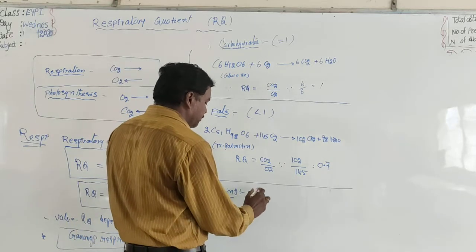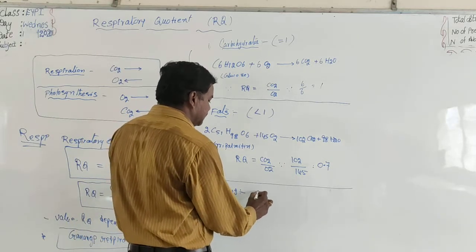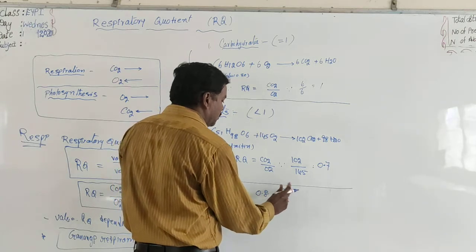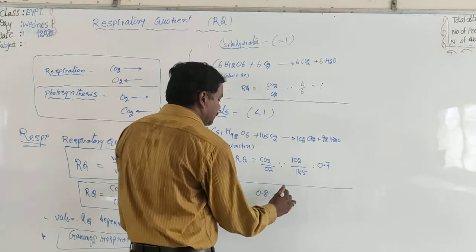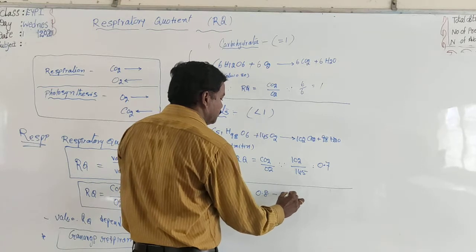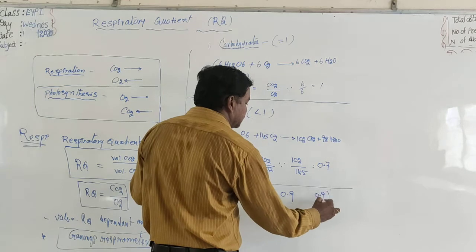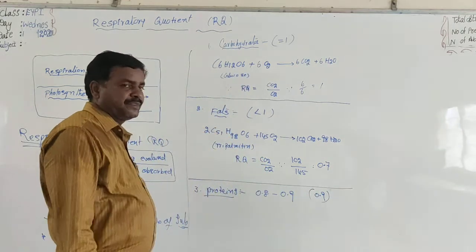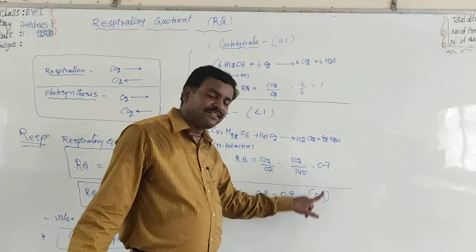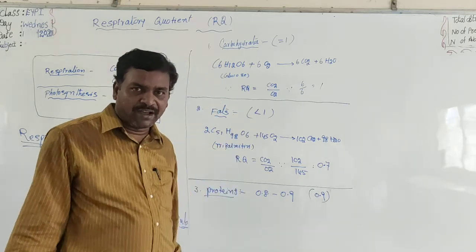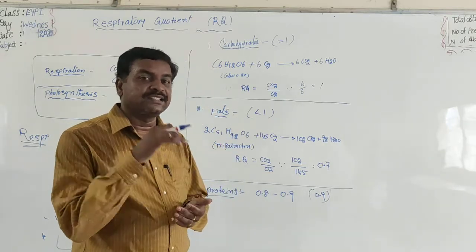The RQ value of proteins is 0.8 to 0.9, and in most cases it is 0.9, which is also less than 1. The reason is the same.